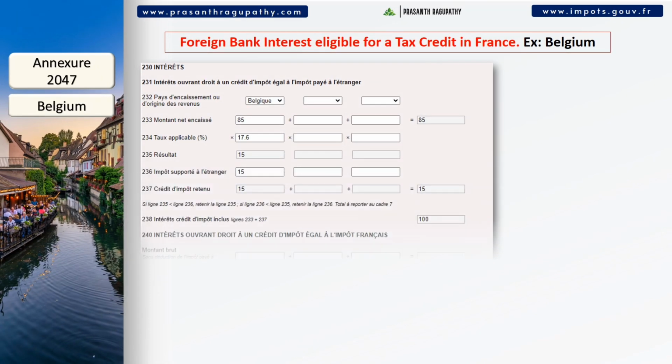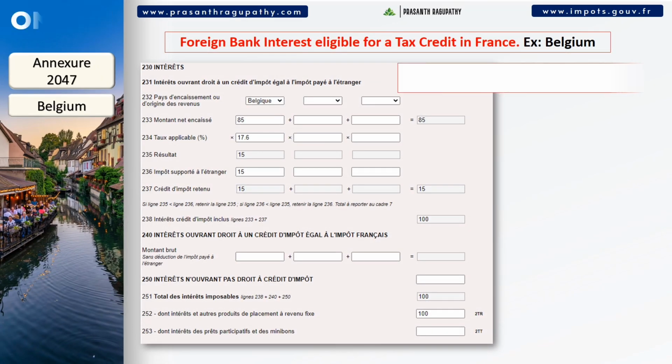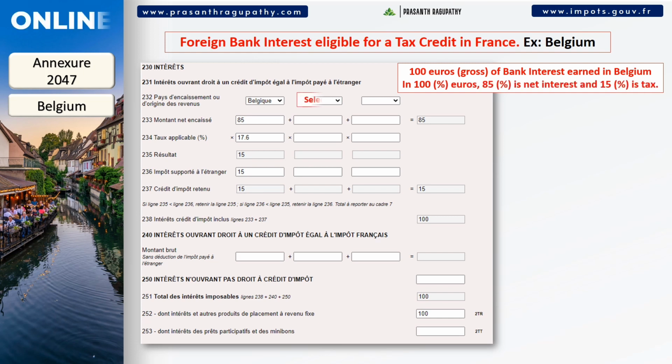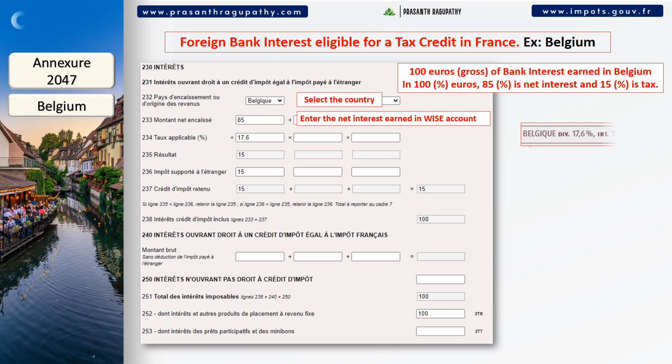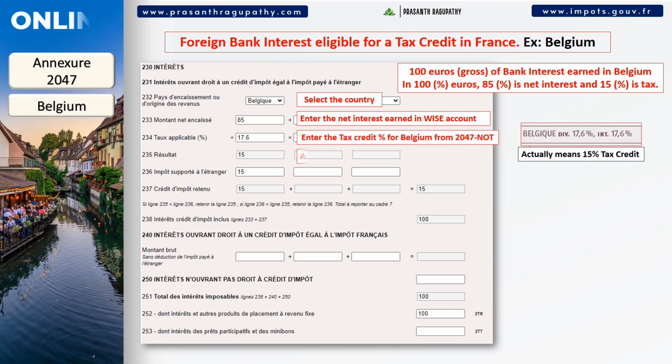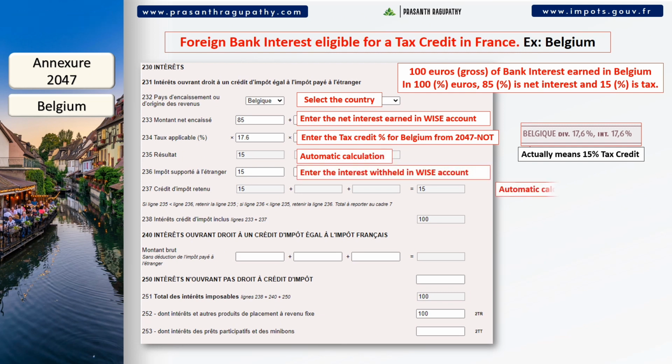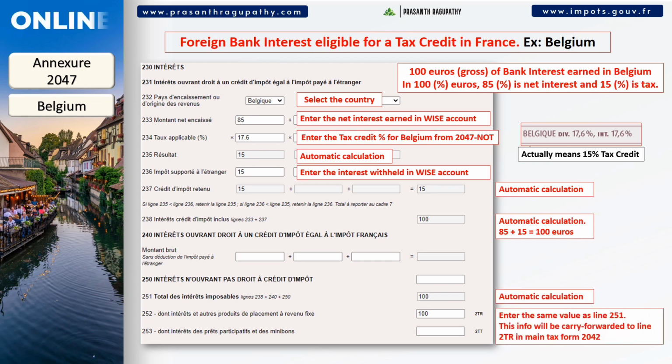The first example is about interest earned from a Wise account, formerly known as TransferWise. This account is based in Belgium, so a 15% withholding tax on bank interests is applied in that country. This allows a 15% tax credit available in France. For example, out of 100 euros of total interest earned, 85 euros is paid by the bank and the remaining 15 euros is deducted as tax in Belgium. You can complete the declaration in France as explained on the screen.